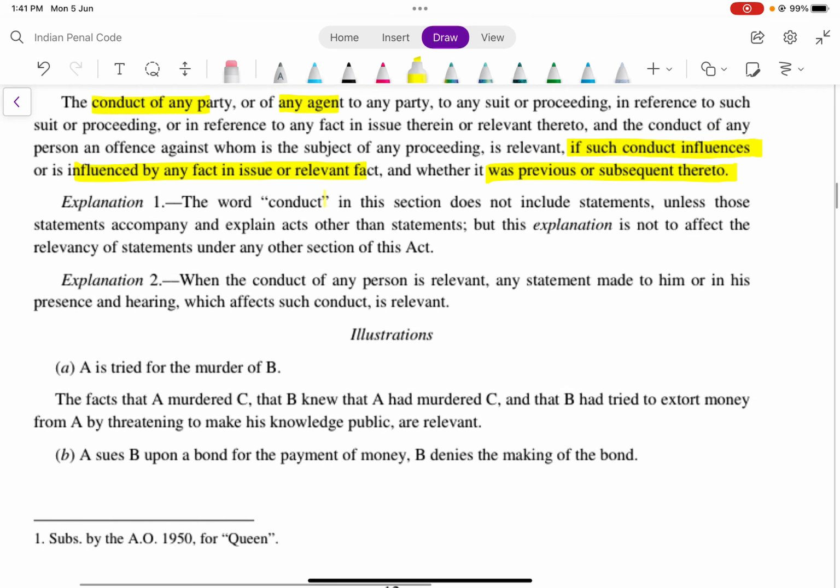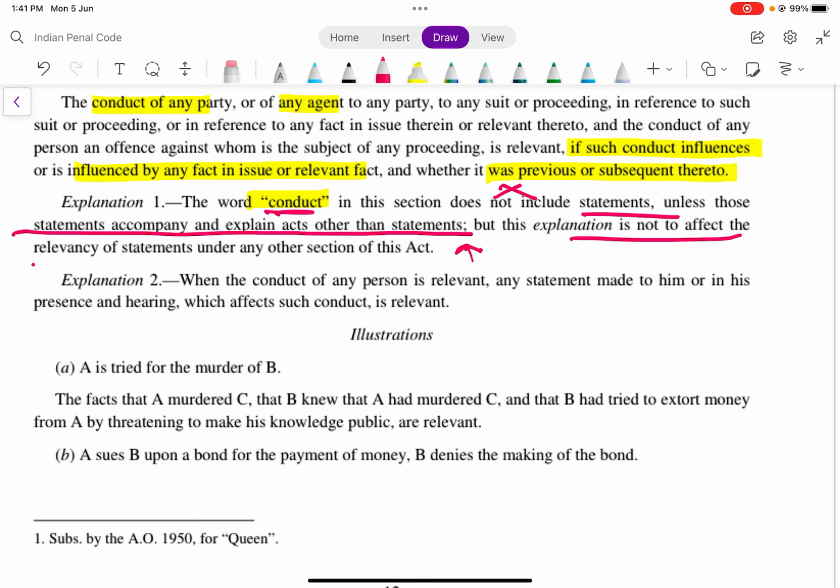The word conduct in this section does not include statements, unless those statements accompany and explain acts other than the statements. But this explanation is not the fact of relevancy of statements under any other section. That would be applicable under section 6. So it is saying that here, in conduct, your statements will not come if they are not explaining things, but if they are explaining things, you can apply it there.